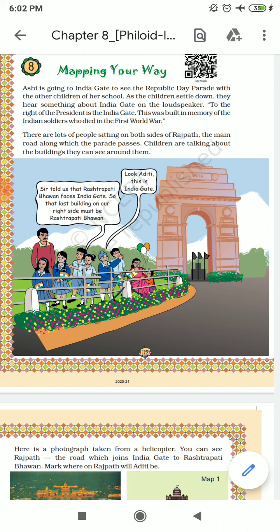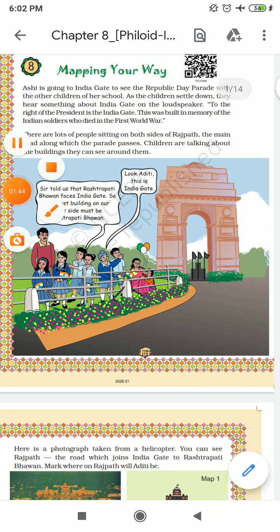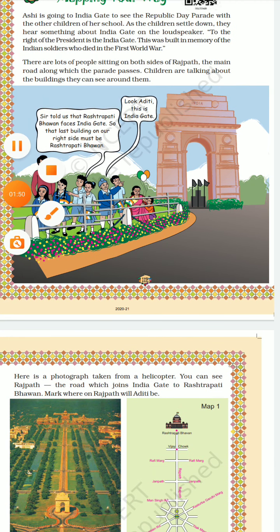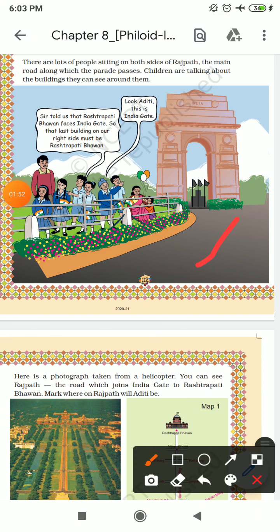There is a road. For example, this is a road. Here are some people, and on this side also some people. The main road along which the parade passes. This is the main road.